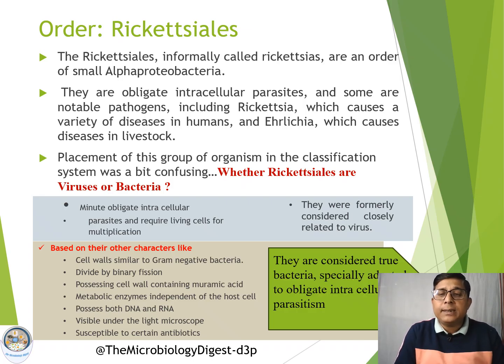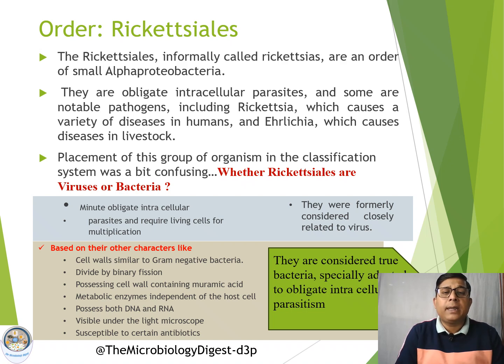Now, when this group of organisms was discovered, it was very confusing. It was found to be very confusing to decide which group they should be included in, whether they are bacteria or viruses, because of some properties of this group.